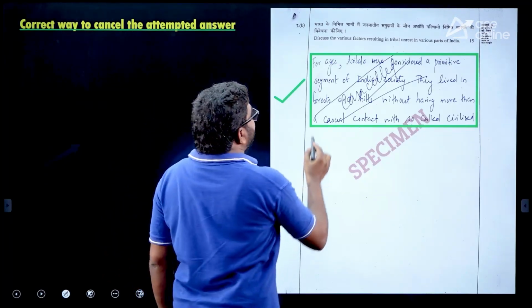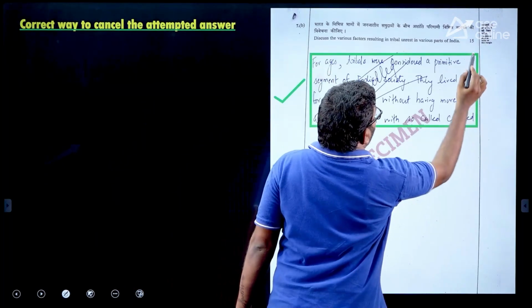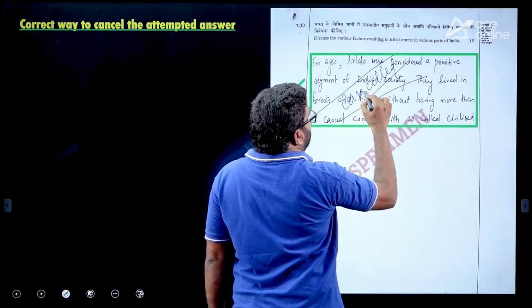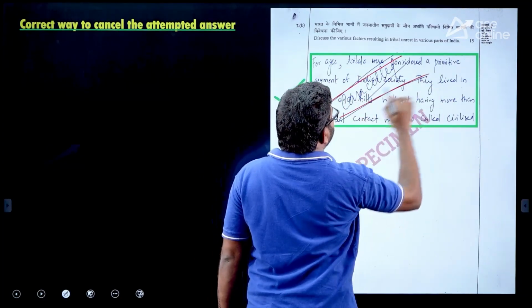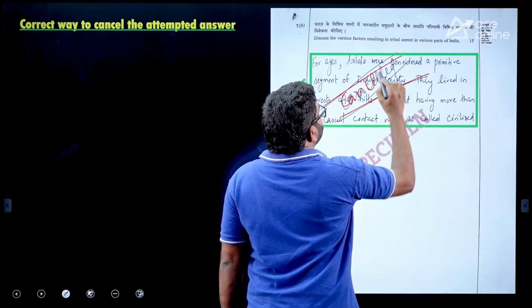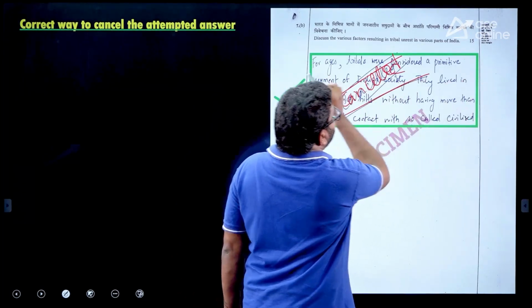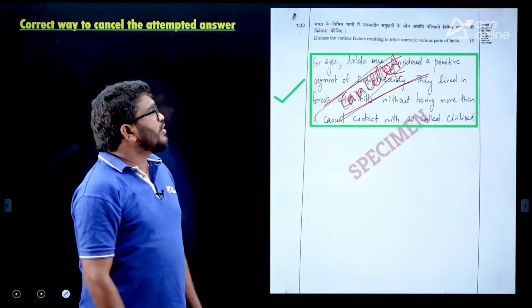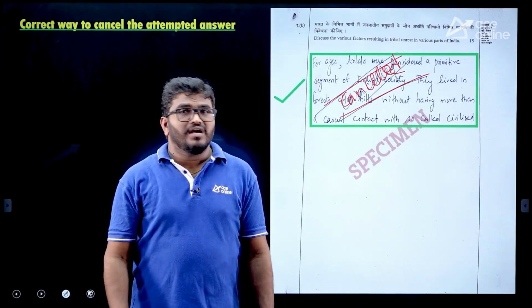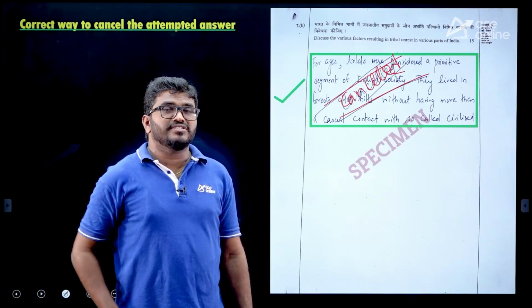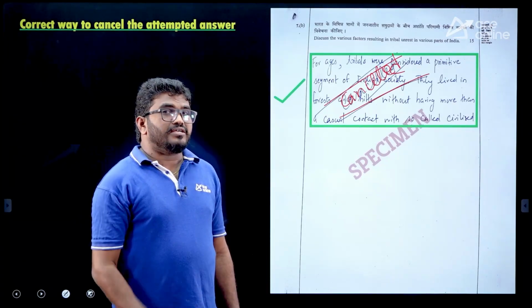Then it should be cancelled like this. You should put a border around it and write cancelled, and underline it. Then only will they consider it, otherwise they will not. This is very important for the exam.